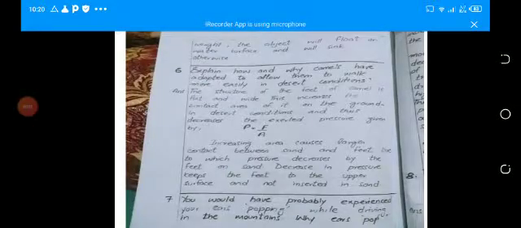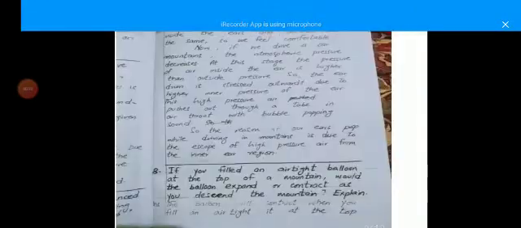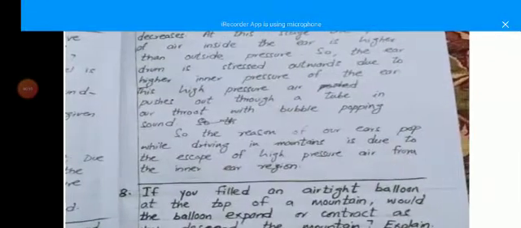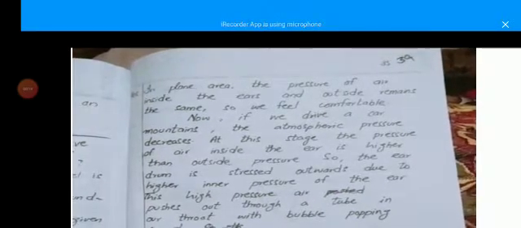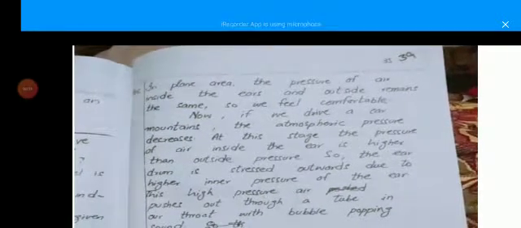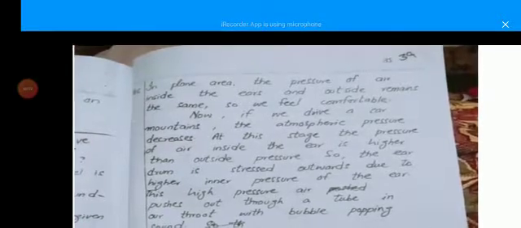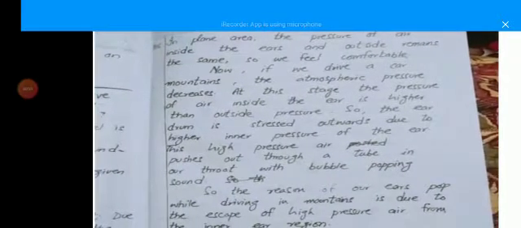Next question is, you will have probably experienced your ears popping while driving in the mountains. Why do ears pop? In a plain area, the air pressure inside the ear and outside remains the same, so we feel comfortable. Now, if we drive a car